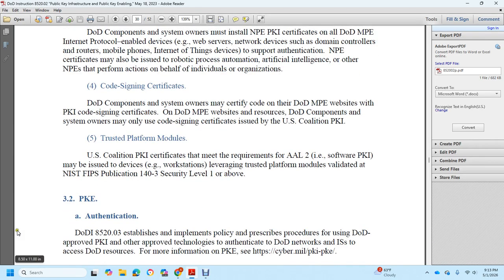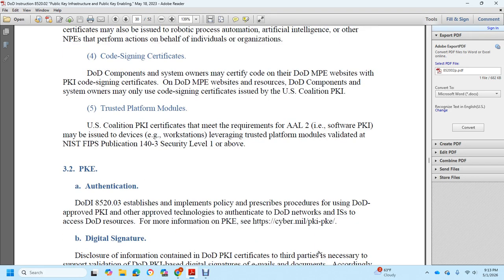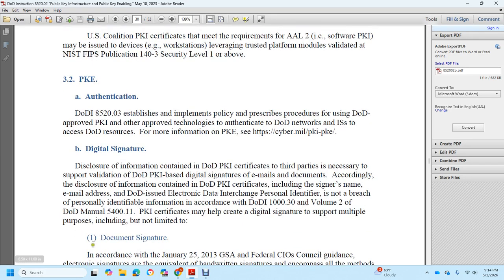3.2 Public Key Enabling Authentication. DoD Instruction 8520.03 establishes policies and procedures for the DoD approved public key infrastructure technology authentication over Department of Defense networks and information systems, to control access to DoD resources. For more information on public key enabling cyber mail, public key infrastructure, and public key enabling digital signatures, coordinate with the DoD public key infrastructure certificate third party as necessary to support validating DoD public key infrastructure.